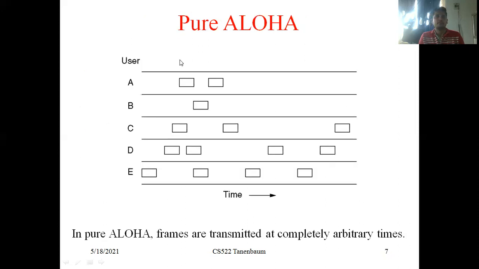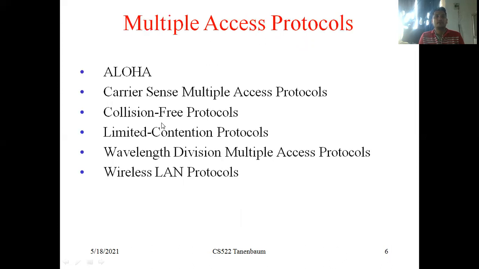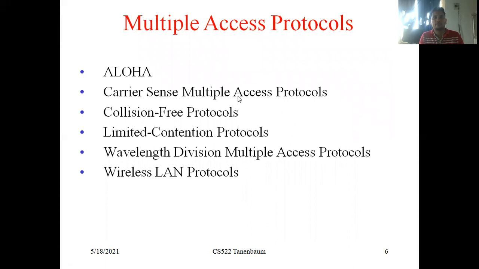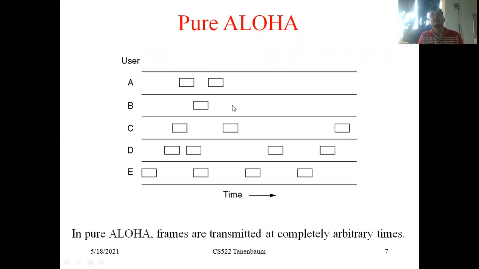Once again, I am repeating. The first one is pure Aloha. Why are we discussing the Aloha scheme? Because these are the multiple access protocols: how multiple users access the same data channel. The data frames and data packets have to be delivered from sender to receiver via the channel. A path is established between sender and receiver, and using the same path they communicate. So how do multiple users access it? As the name suggests, these are multiple access protocols. How multiple users access the channel is pure Aloha.